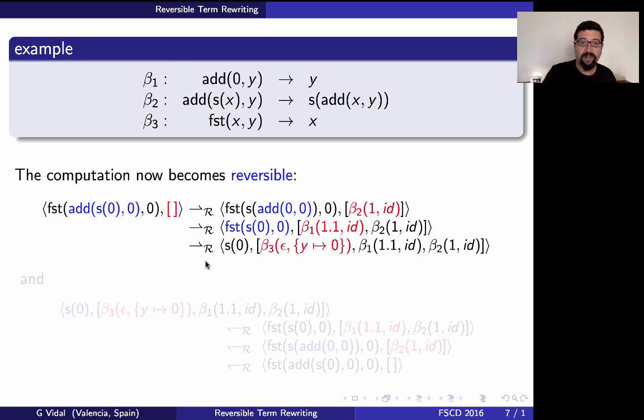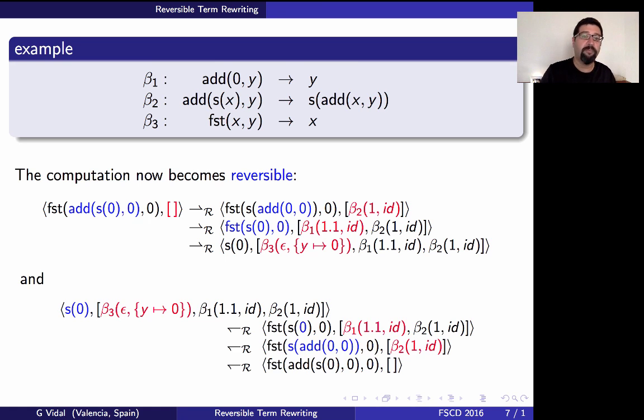So this is the final result now. It's not only s of 0, but also this list of trace terms, and therefore the computation becomes trivially reversible. We have all the required information here. We know that we should apply a rule to the entire term because we have epsilon here. We should apply the third rule, beta 3, and we know the value of this erased variable, therefore it's completely deterministic.